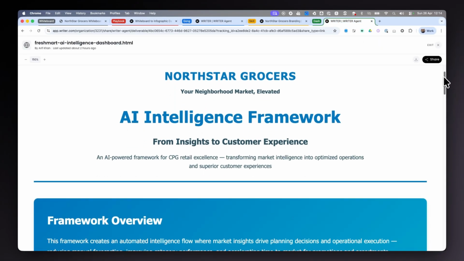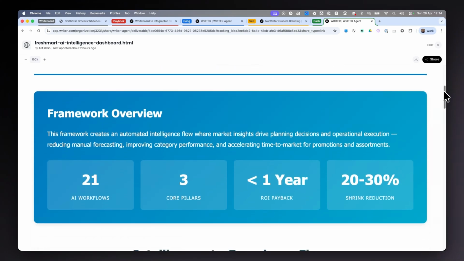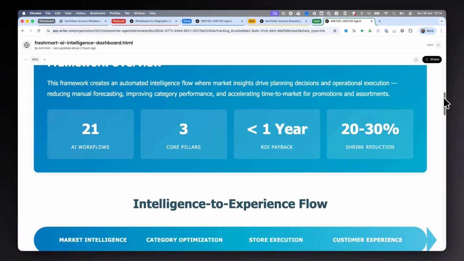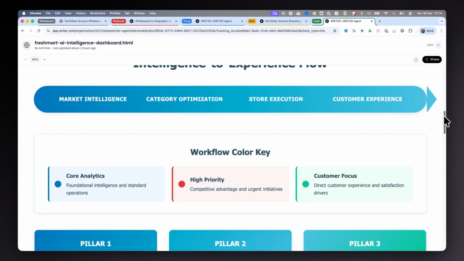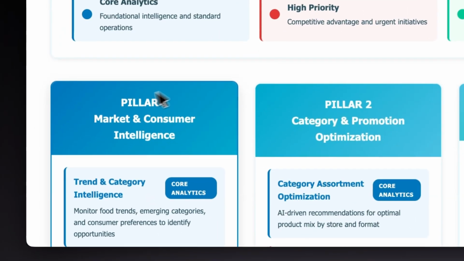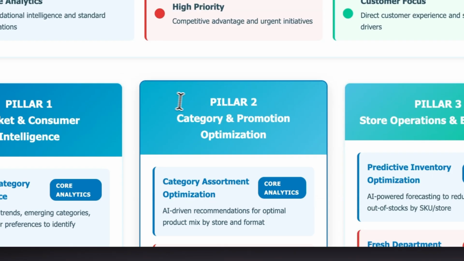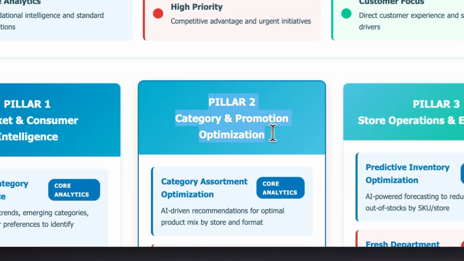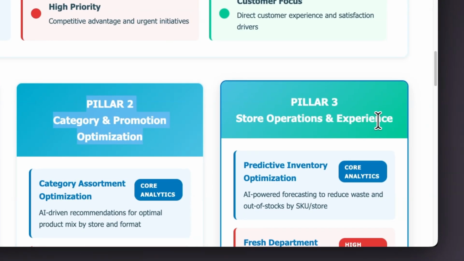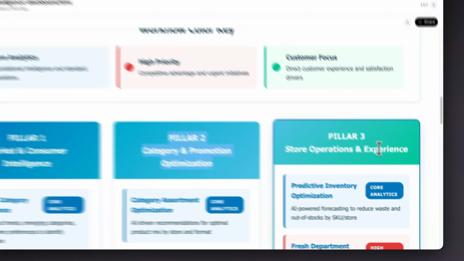We've got our branded dashboard here with executive-ready summary statistics at the top. As we scroll down as well, we see that we've got the 3 pillars preserved from our whiteboard. The first pillar around market and consumer intelligence, the second one around category and promotion optimization, and pillar 3 all around store operations and experience.